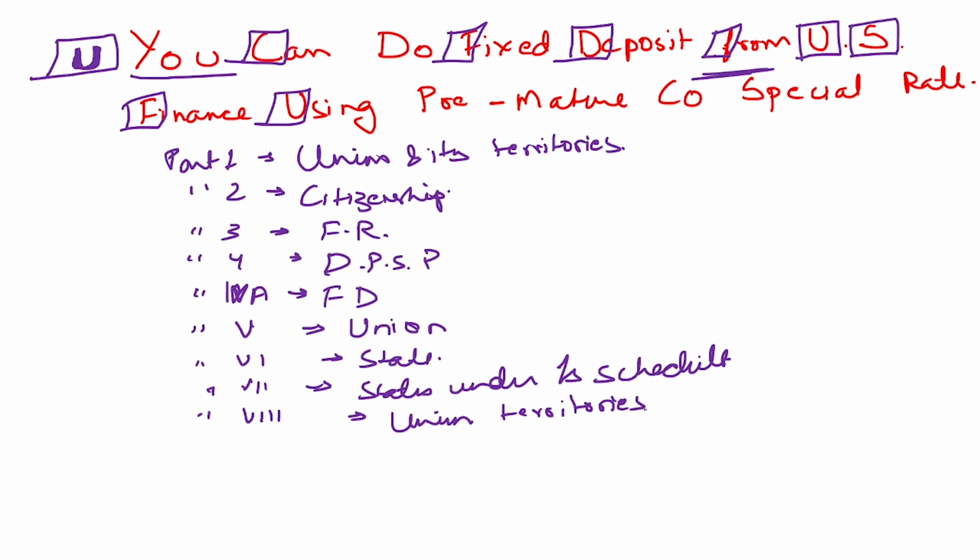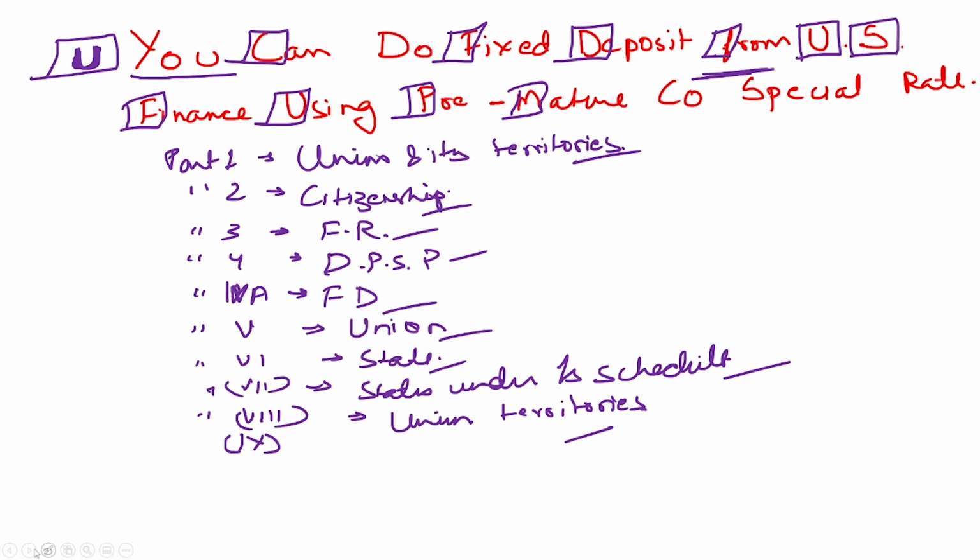These are all the parts of the Constitution we have studied: union, citizenship, fundamental rights, directive principles of state policy, fundamental duties, union, states under the first schedule, and the union territories. And after that we have "premature", where P represents the panchayat and M represents the municipalities. So this is the ninth portion of the Constitution.